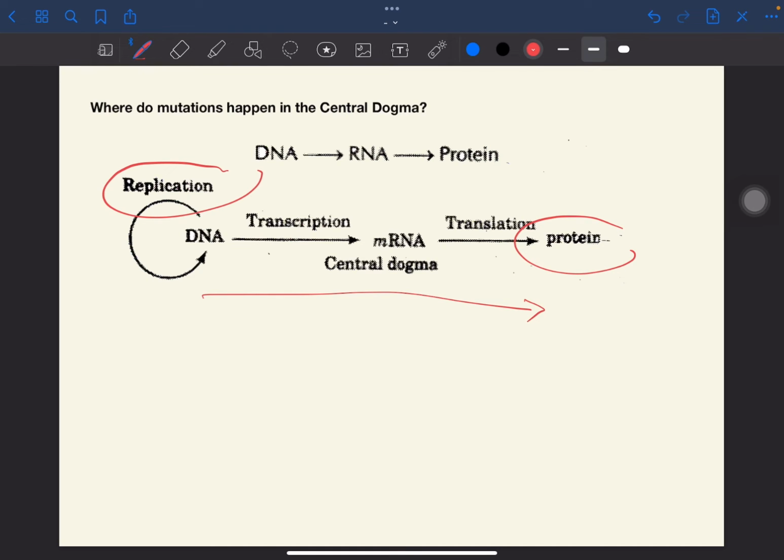So quick review muna tayo sa translation. So bakit ba translation yung tawag? So protein synthesis is called translation because the language of nucleotide sequences na na-transcribe sa mRNA, which is yung adenine, guanine, uracil, and cytosine, these bases will be translated to amino acids, which is the language of proteins. So this leads us to the genetic code.